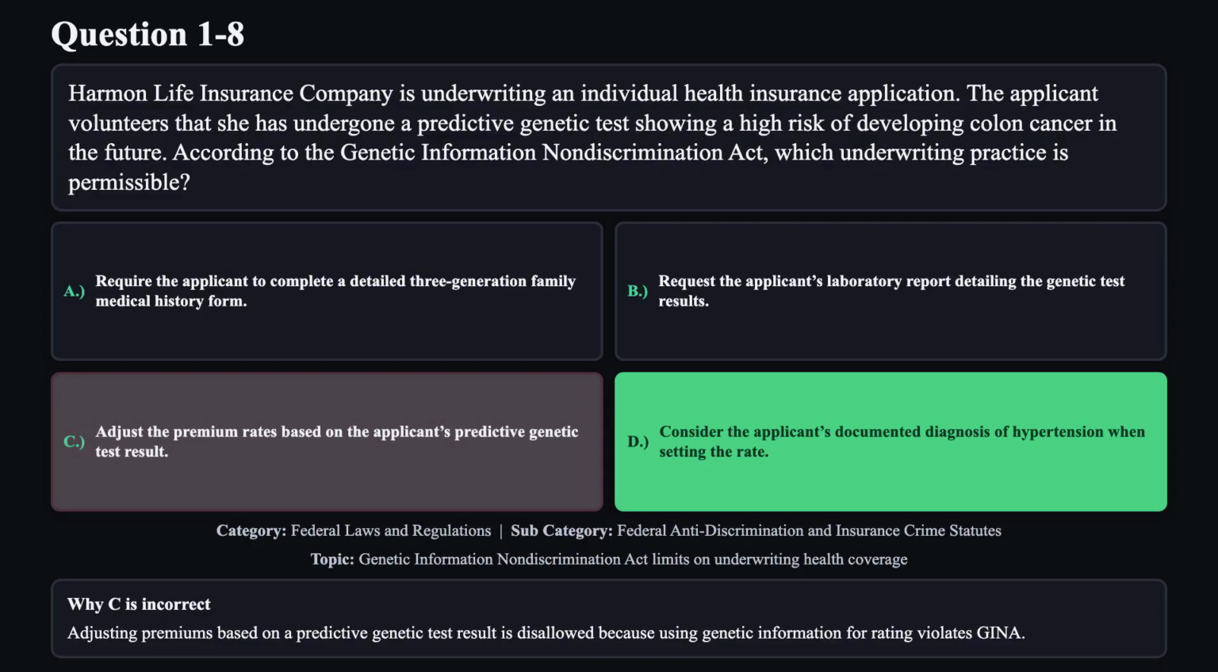Reason C is not correct. Adjusting premiums based on a predictive genetic test result is disallowed because using genetic information for rating violates GINA.